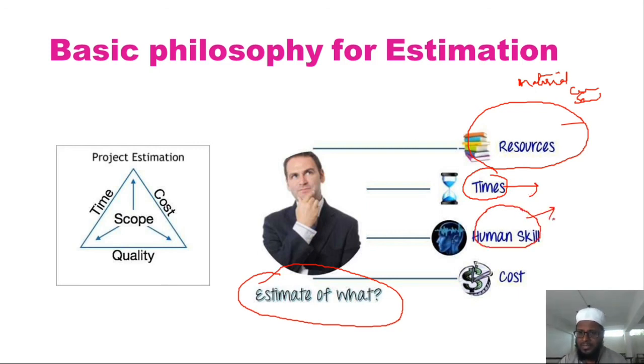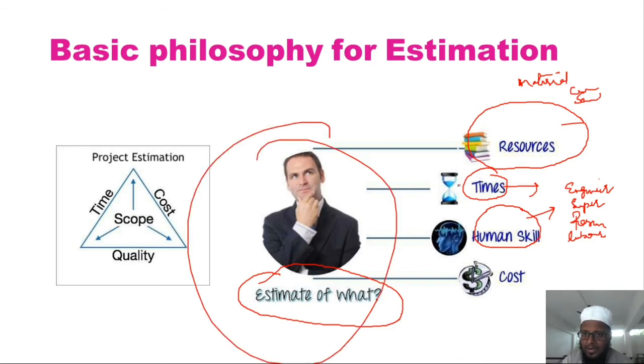Okay, human skills. In case of human skills, we'll be having engineers. We need to hire engineers. Under those engineers, we'll be having supervisors, isn't it? Under those supervisors, we'll again be having foremen. Then we'll be having labor. All these things are needed for the construction of work. So human skills are the things that need to be calculated by the estimator. This estimator should calculate what resources are available, what the time is, time management, skills, and finally cost.